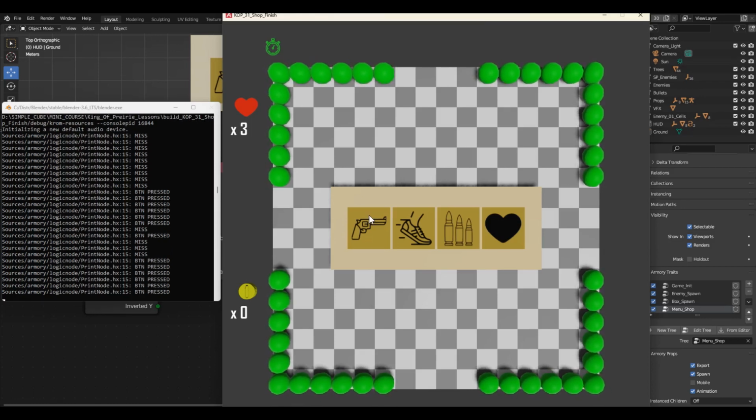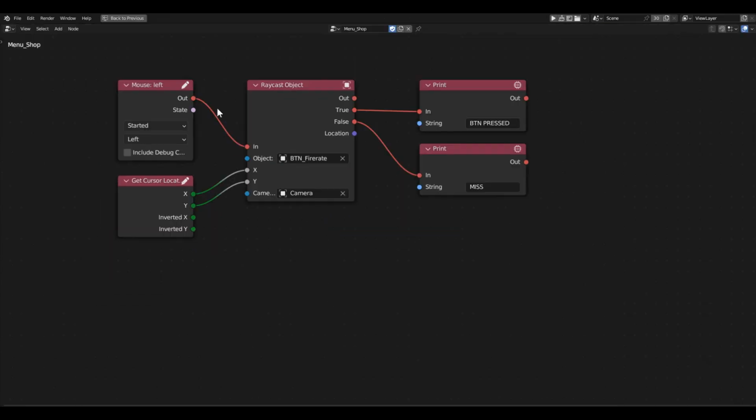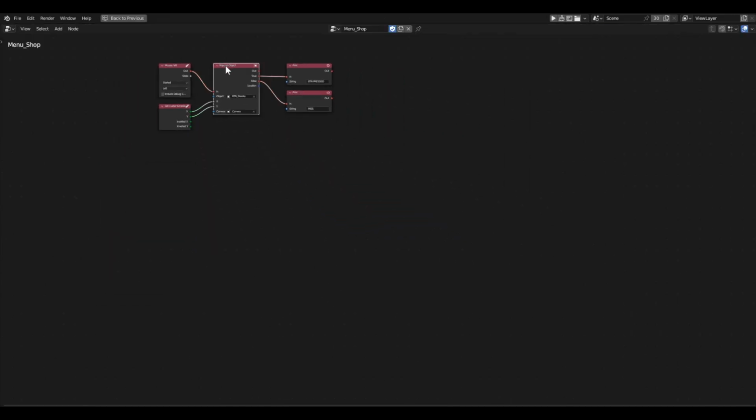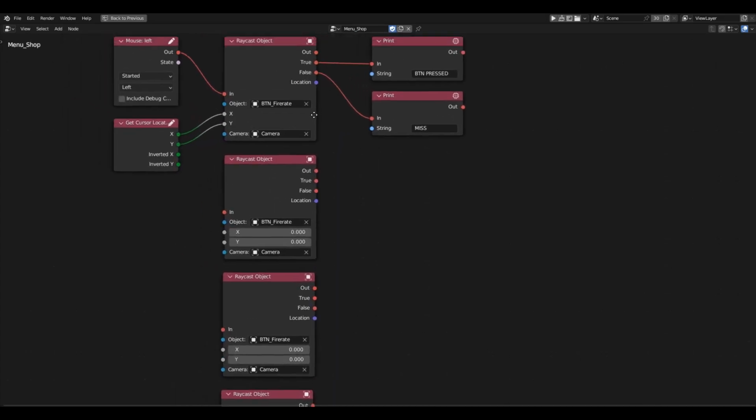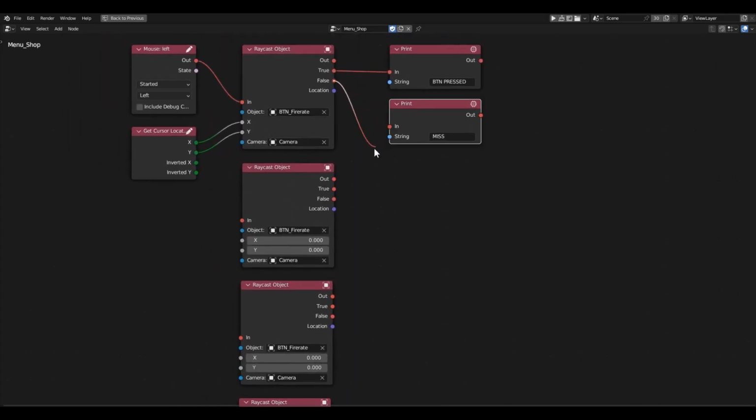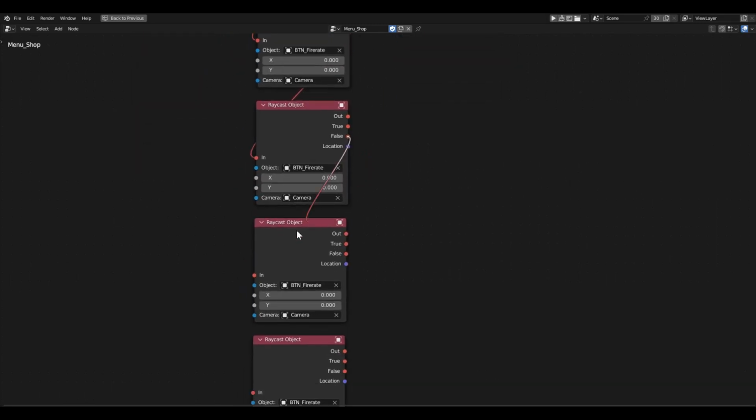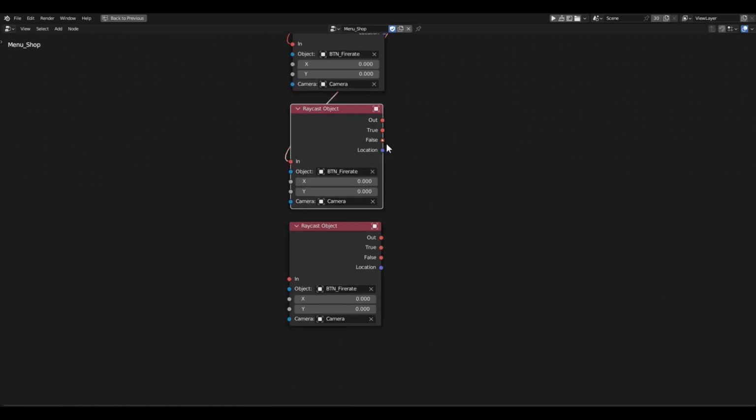Moving on, we'll need 5 of these blocks. To check the 4 buttons and the background, let's arrange them vertically. Each subsequent block is connected to the false channel of the previous block. This means the next check will only be performed if the previous checks and the current one return false.